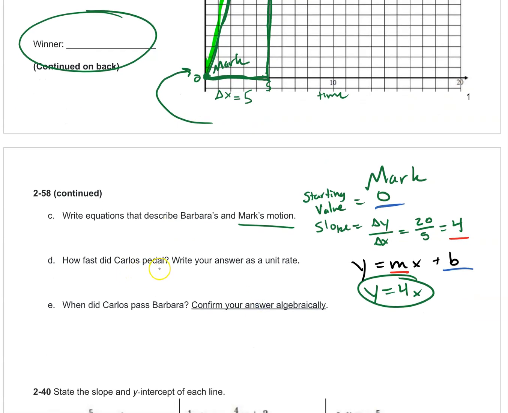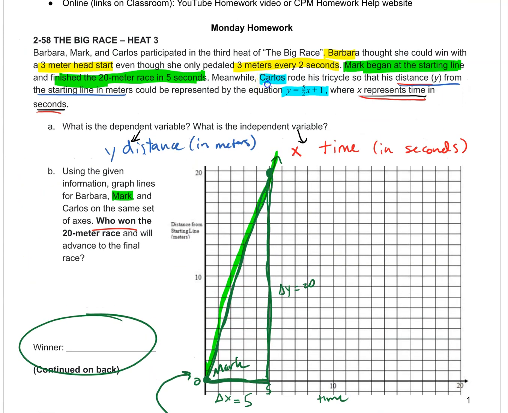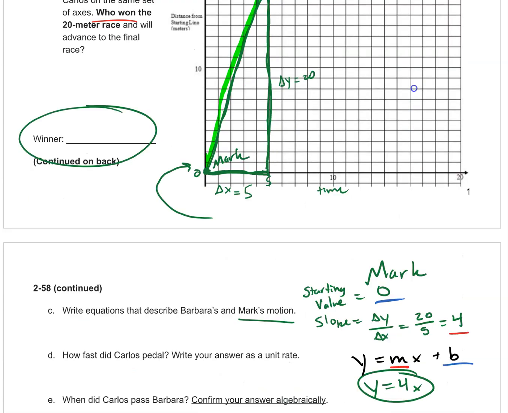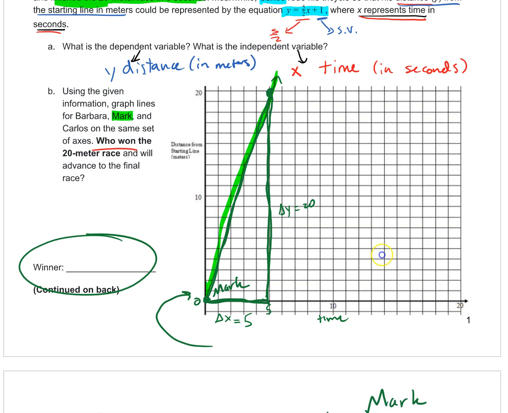How fast did Carlos pedal? Write your answer as a unit rate. So Carlos has a starting value of 1, right? That's the starting value. And then the growth, or the slope, is 5 over 2.